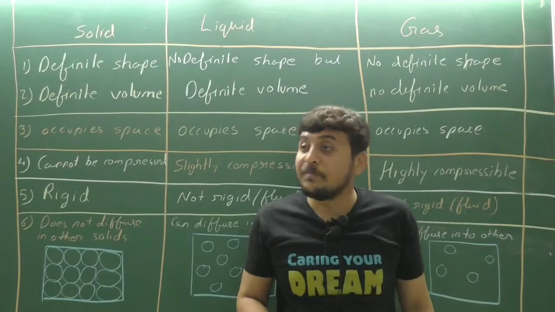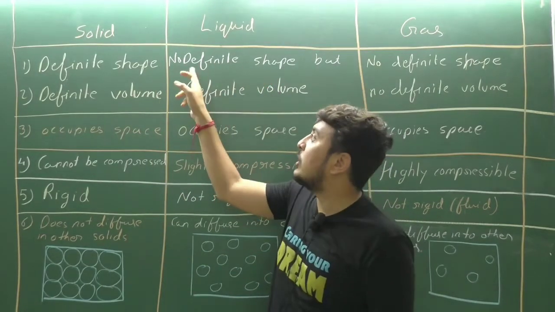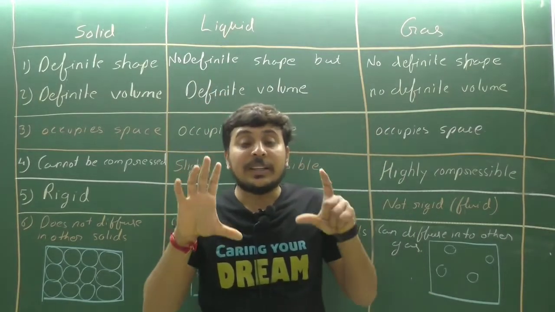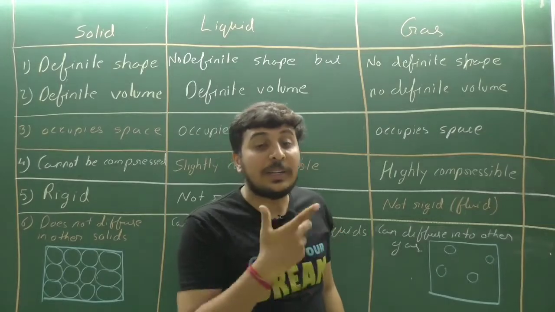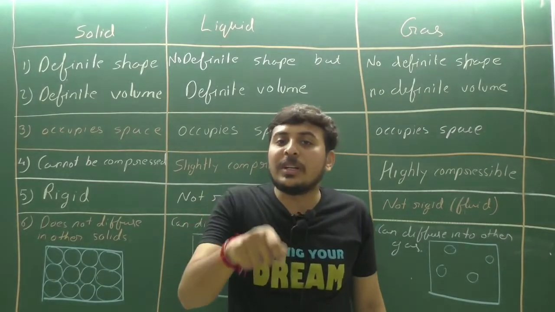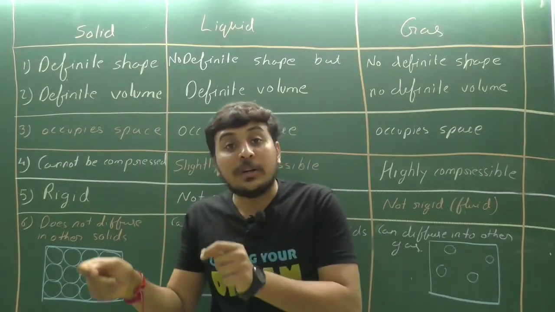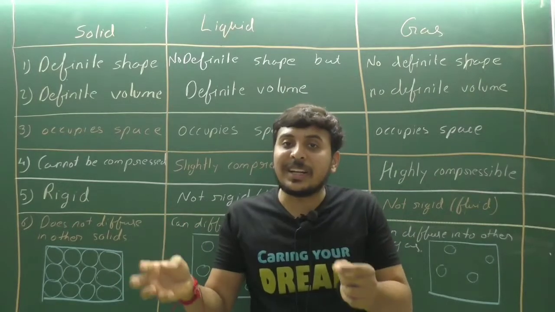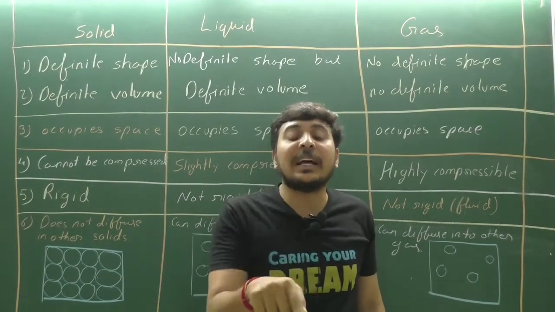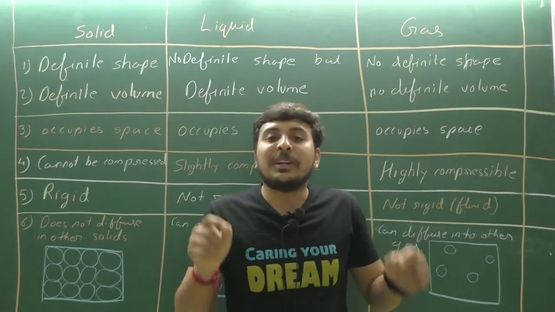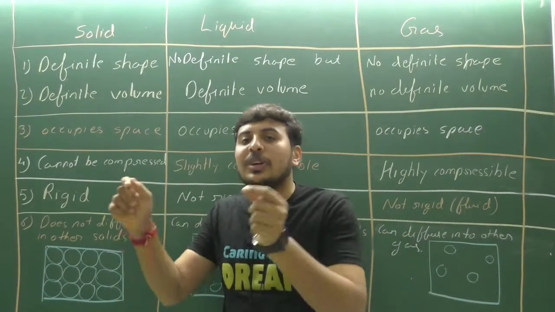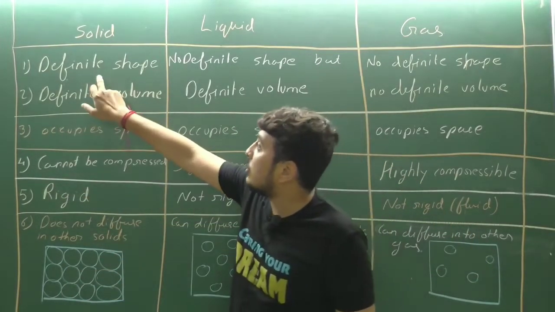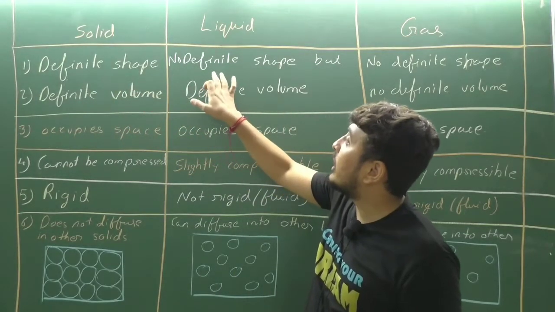But what about liquid? Liquid can change its shape, so it does not have a definite shape. Take a 1 liter Bisleri bottle of liquid water. Now put that water into a bucket, and the water will take the shape of the bucket. Now pour that water into a glass, and it will take the shape of the glass. So water does not have any fixed shape. But when you put a chair in a room or on a ground, anywhere, it will not change its shape. So solid has a definite shape, but liquid does not.